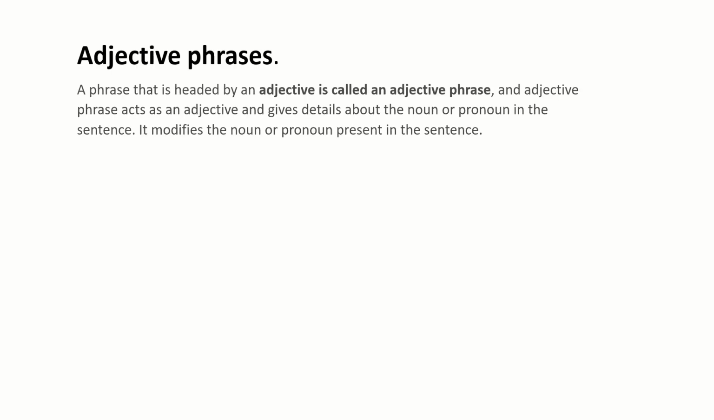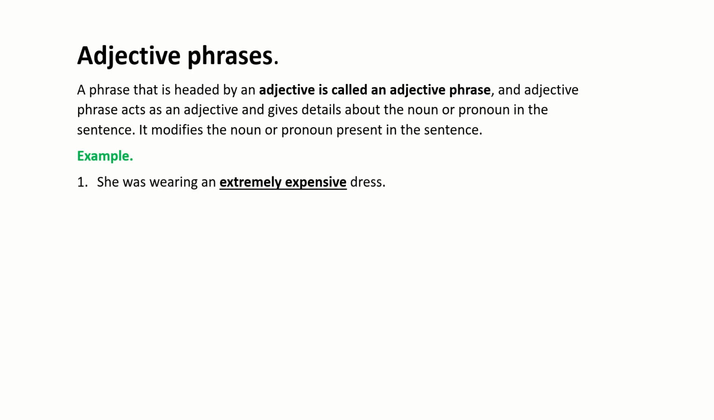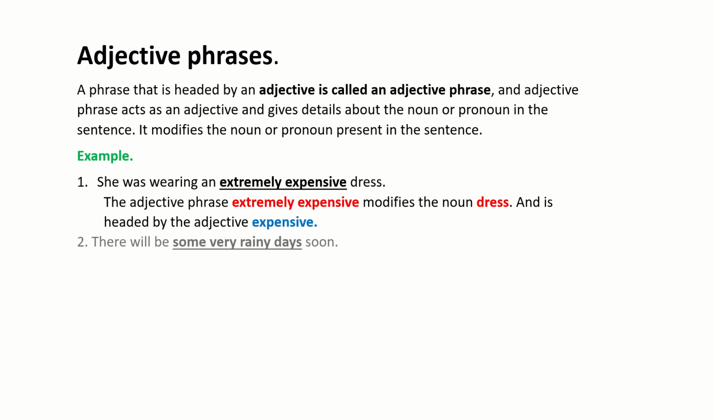Adjective phrases. An adjective phrase talks about the adjective. It stands as an adjective and gives complete and detailed information about a noun or a pronoun. It modifies the noun or pronoun. She was wearing an extremely expensive dress. The adjective phrase is extremely expensive. There will be some very rainy days soon. Some very rainy days is the adjective phrase.